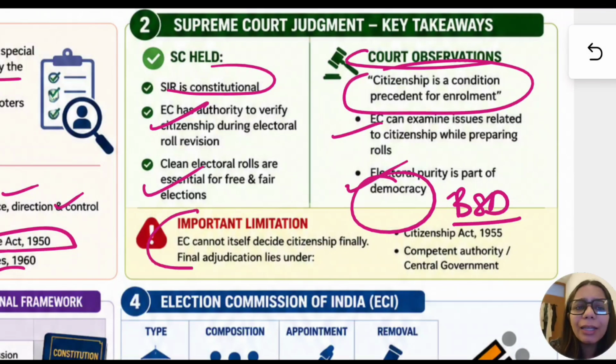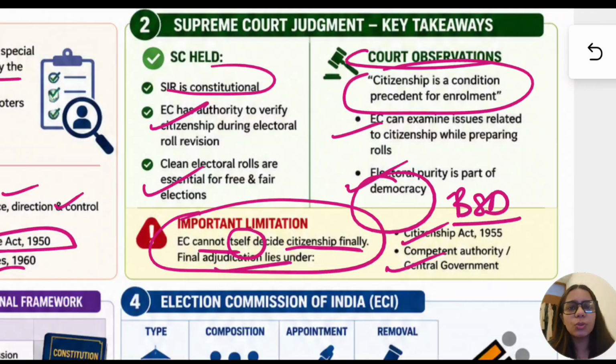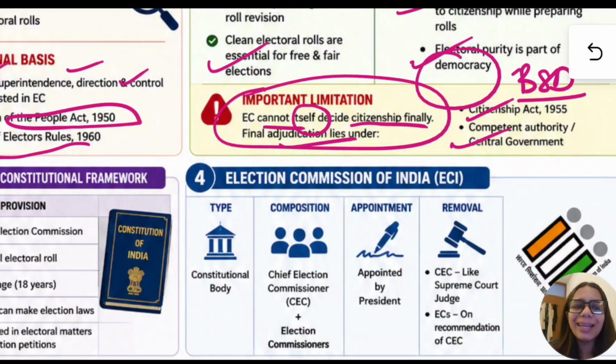Therefore, an important limitation is also given by Supreme Court, which states that EC cannot itself decide citizenship finally. Finally, adjudication lies under Citizenship Act and the competent authority or central government, which inherently means that Election Commission can conduct special intensive revision, but what has to be done with that list has to be carried out by central government under Citizenship Act 1955.